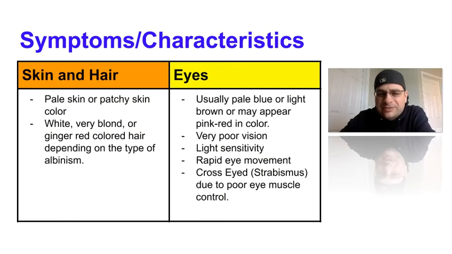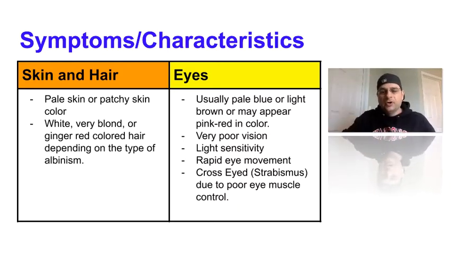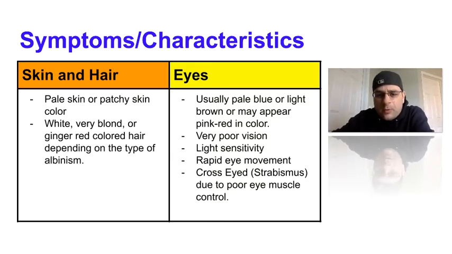Now we're going to be talking about symptoms and characteristics of albinism. We're going to divide this between skin and hair, and eyes. First, for skin, persons with albinism typically can have very pale skin. Depending on the group that these people come from, it can either be light brown or just very pale white. This is very pale skin in comparison to what the dominant color would be in that group. Also, it can be patchy skin color depending on the type of albinism. Second, hair can be white, very blonde, or ginger red color depending on the type of albinism again. And then for our eyes, usually these are pale blue or light brown, or may appear pink-red in color.